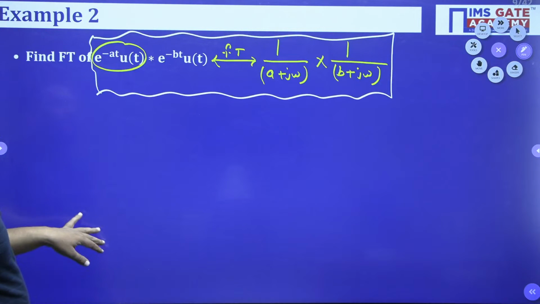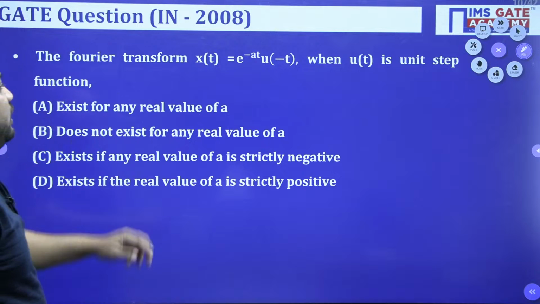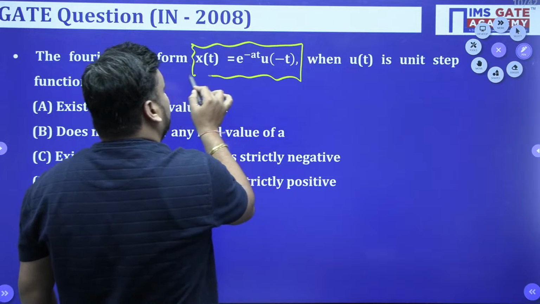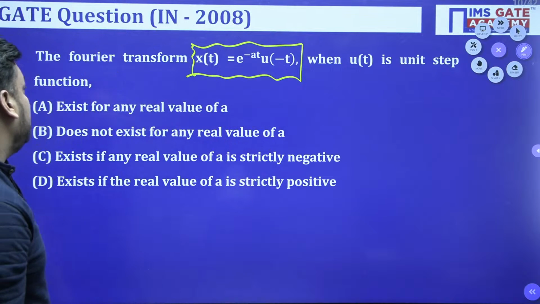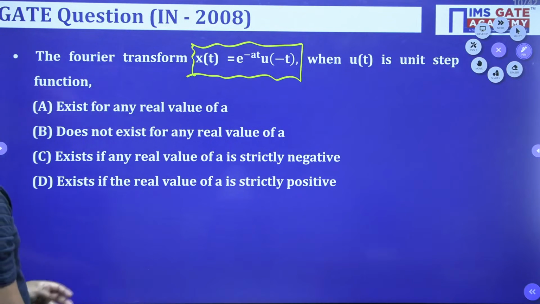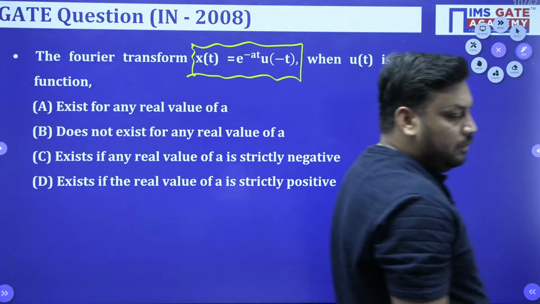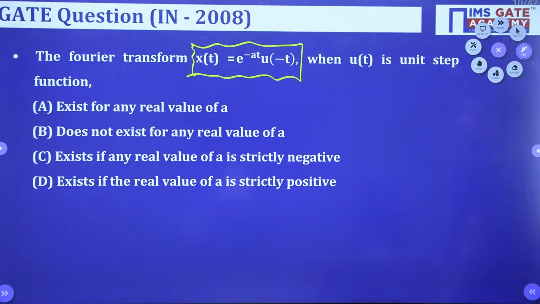So now next question is here. The Fourier transform of x(t) equal to e to the power minus at u of minus t, where u(t) is a unit step function, then find its Fourier transform. All of you guys just check this, whether it is correct or not. Do it fast, guys.